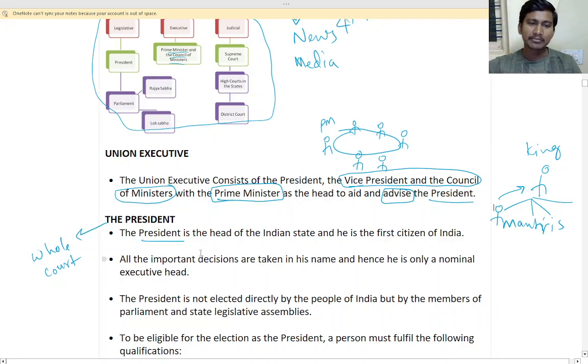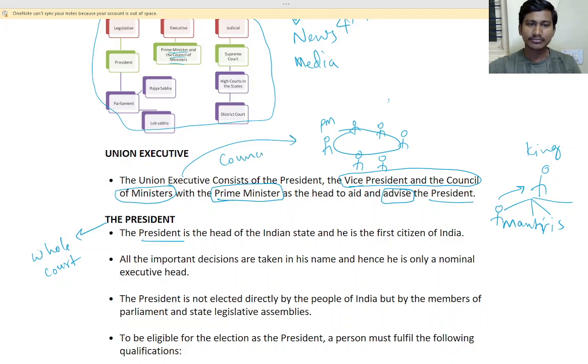So the president is the head of the state, but he cannot do anything on his own. He has to be advised by the Prime Minister and this council, the union executive. Understand?